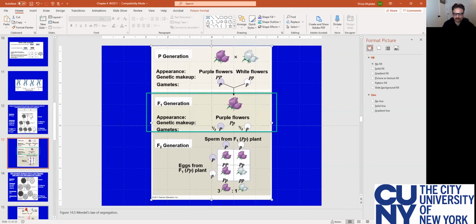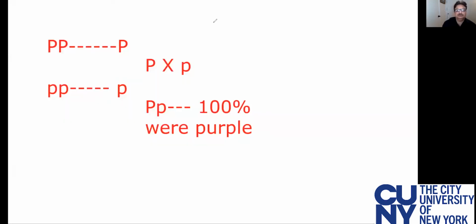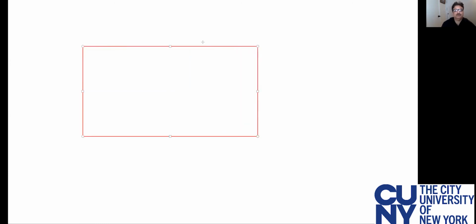So he used Punnett square to explain what was going on. So what is a Punnett square? I'm just drawing here.